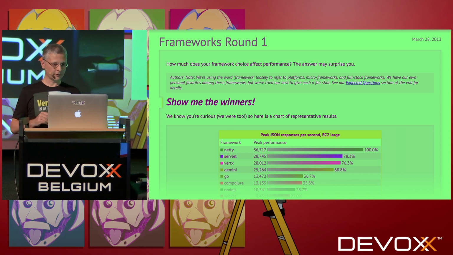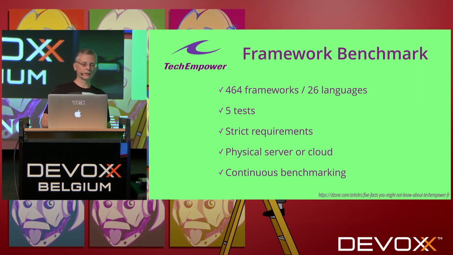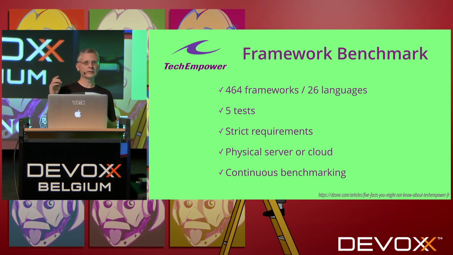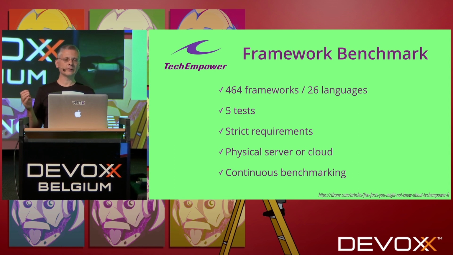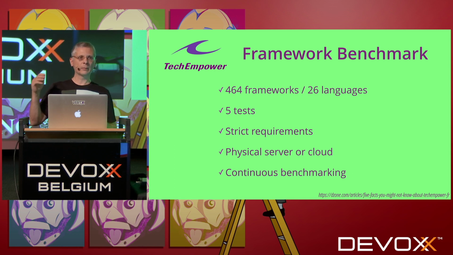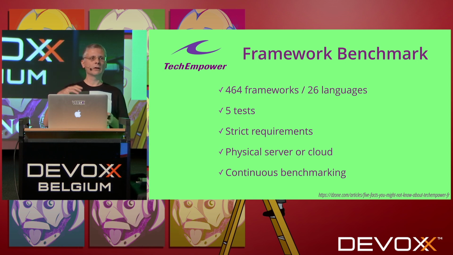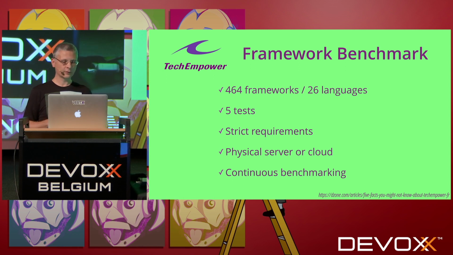So let's now review the framework benchmark itself, the requirements for the benchmark. What is interesting is that there are 5 tests. 2 tests really benchmark the HTTP server alone, I mean with no backend. And the 3 other tests also benchmark the backend with the database. There are some strict requirements, like things you cannot do and things you can do. For instance, if you are doing HTTP with a database, you cannot use cache because basically you want to test the setup of the HTTP server plus the SQL client or whatever client you use for accessing the database.